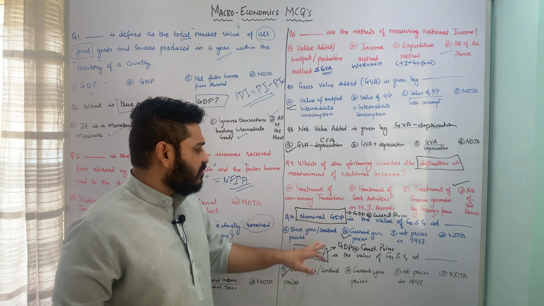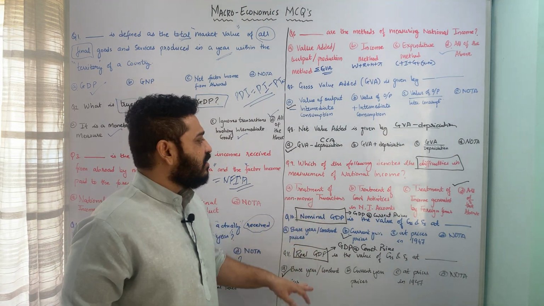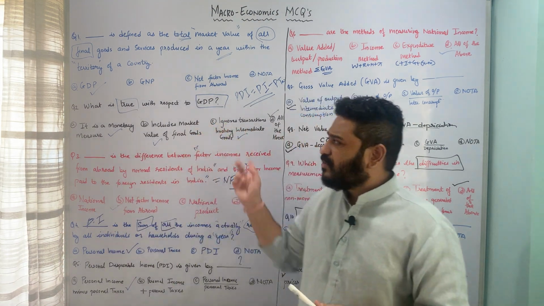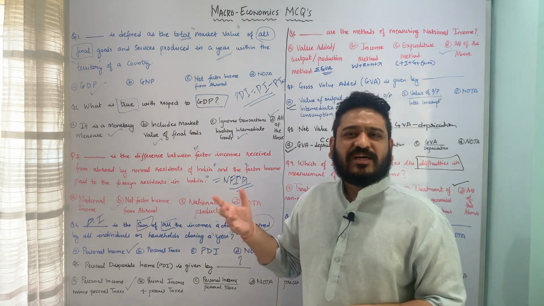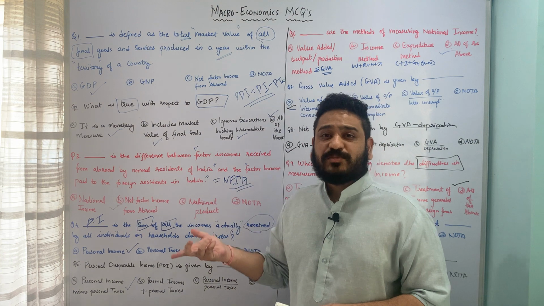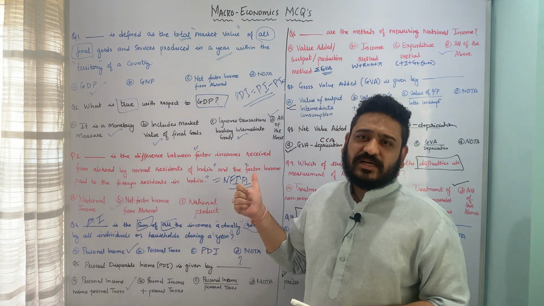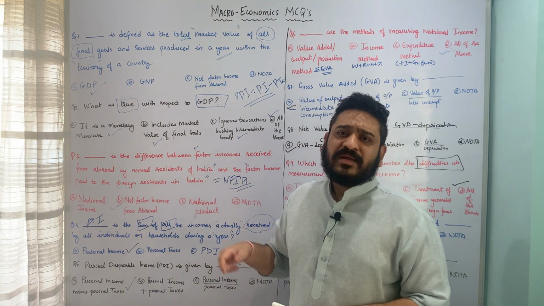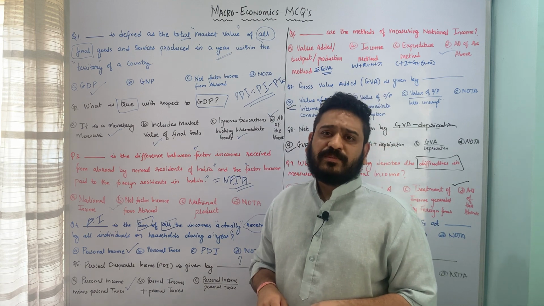I hope the concept of nominal and real GDP is pretty much clear, and also the methods in which you can look at GDP, GNP, gross value added, as well as personal income, personal disposable income, and things associated with measurement of national income. In the next class, I will be dealing with some of the more important MCQs, so please stay tuned.